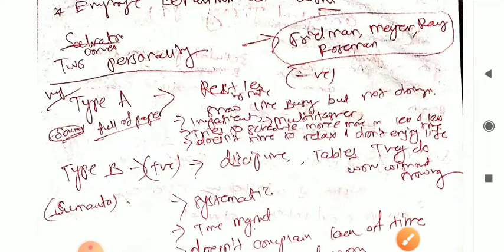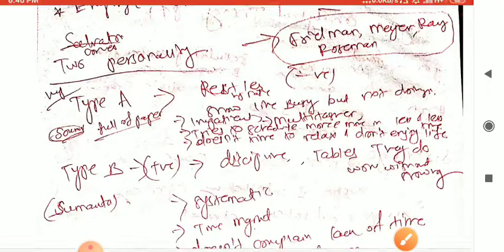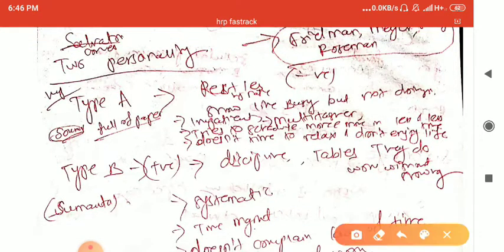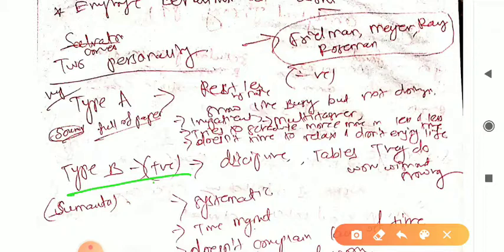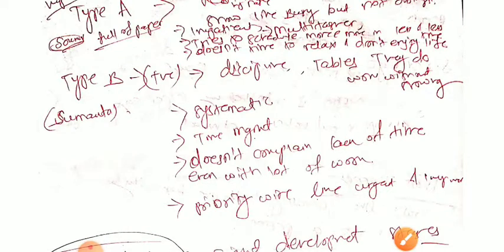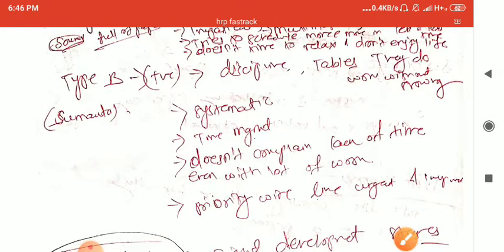So here we can see the keywords for type B. You just mark them because they will be very important in the exams.